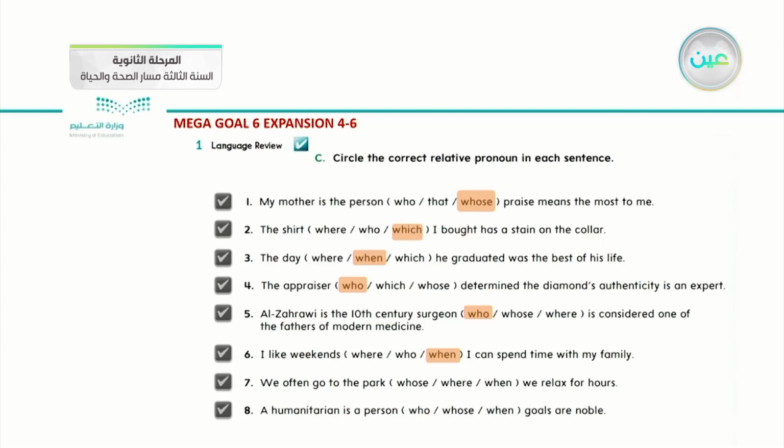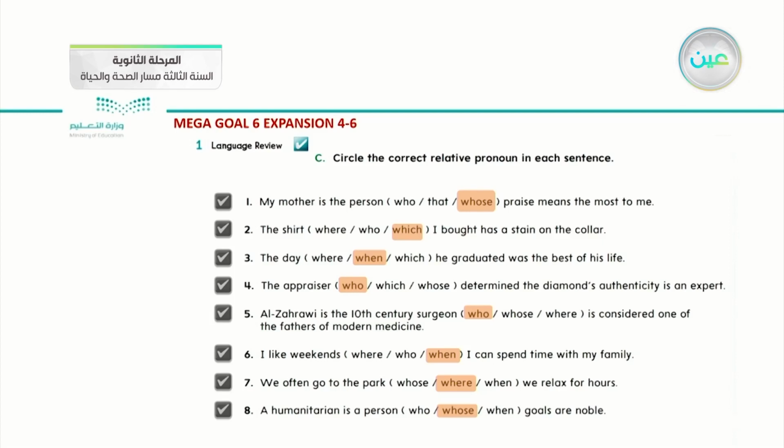We often go to the park, whose or where or when we relax for hours. Again, it is where, so sorry, where for the place and when for the time. Sorry for this mistake. A humanitarian is a person who or whose or when goals are noble. What do you think is it? A person, so we should use whose, because as I discussed before, whose and whom are two kinds that come from who.